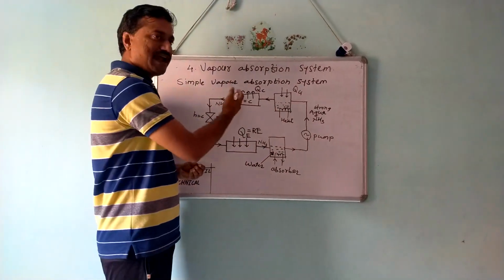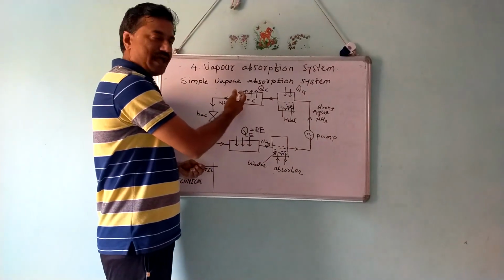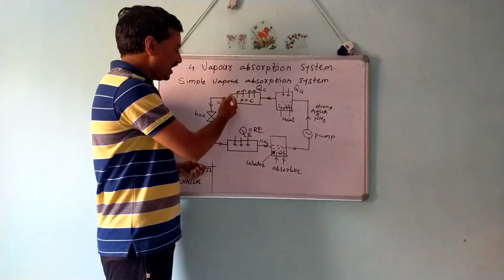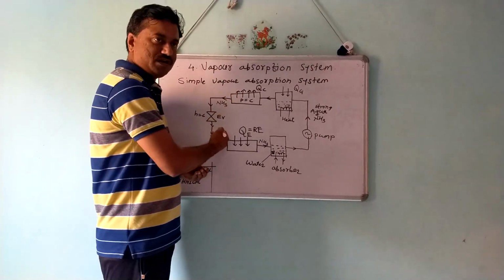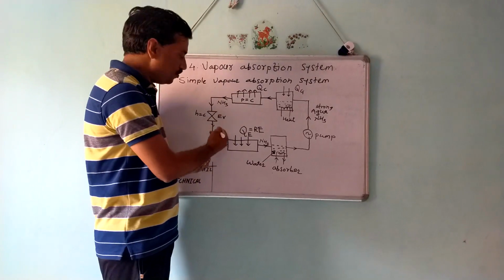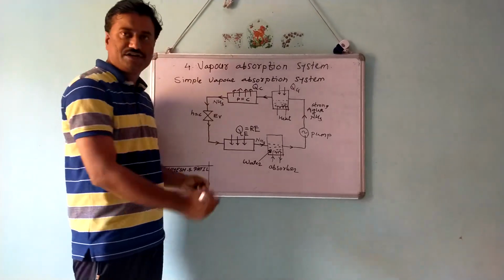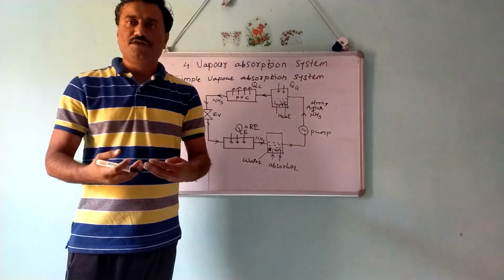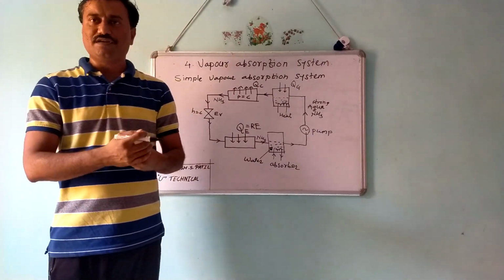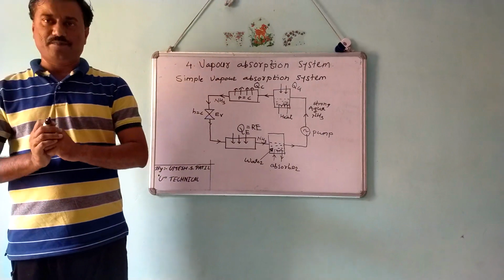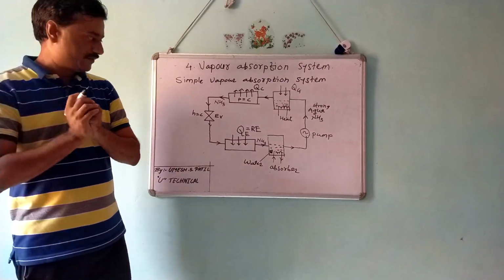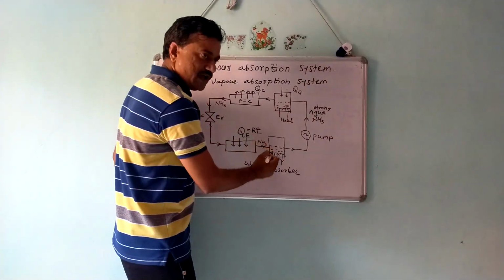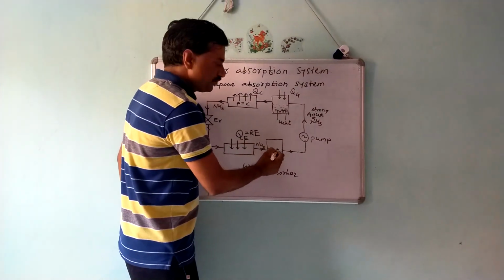Again these vapors condense, and the condensed ammonia passes through the expansion valve where its pressure is reduced. So low pressure, low temperature ammonia enters the evaporator. It produces the refrigeration effect by absorbing heat, and thereby maintains the temperature lower than the surrounding temperature. These ammonia vapors are sucked into the absorber.